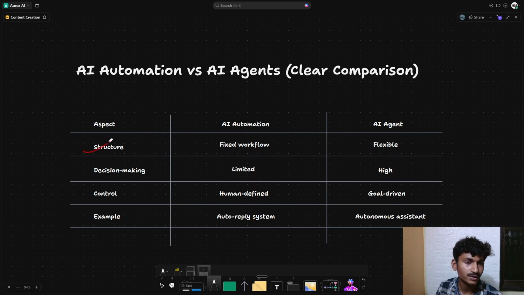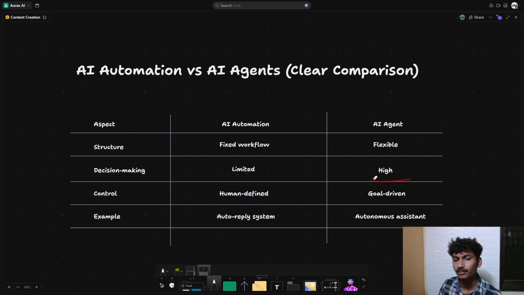So let's go through the structure. In AI automation, the structure is a fixed workflow, and in the case of AI agents, the structure is flexible. In terms of decision making, AI automation has limited decision making because there are only some steps that can think on their own.